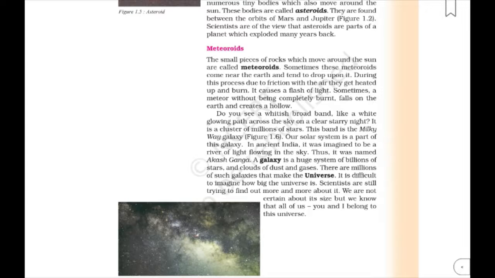So students, in this chapter we have studied the major elements of the solar system. If you have understood the chapter, you can start doing the exercises. You can try the question answers also. It's very easy. You can get everything from the book only.